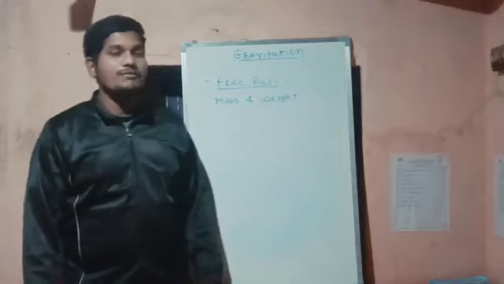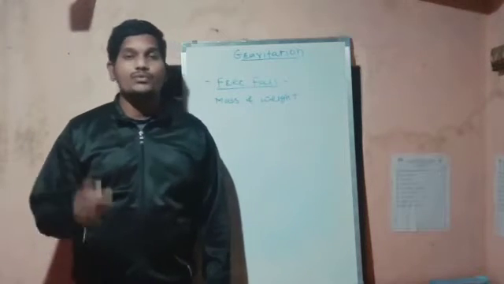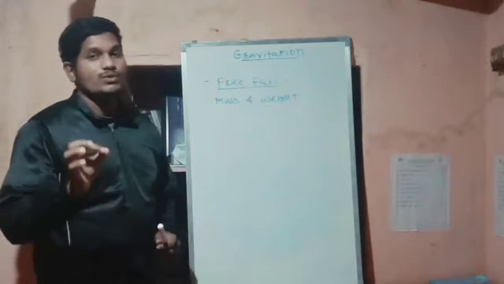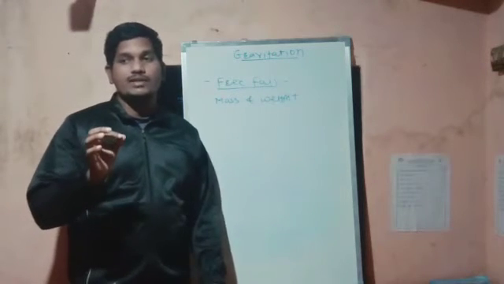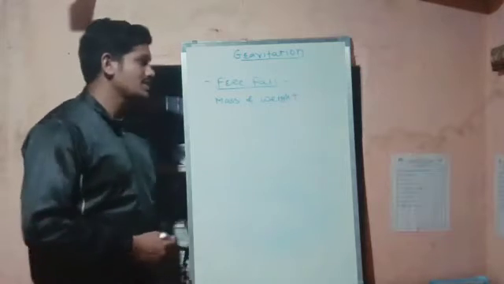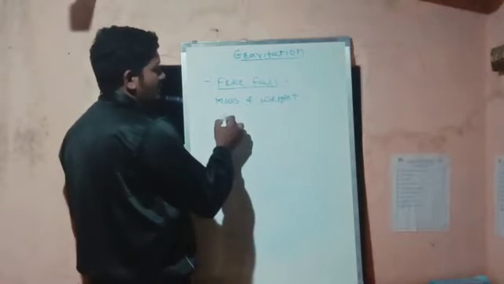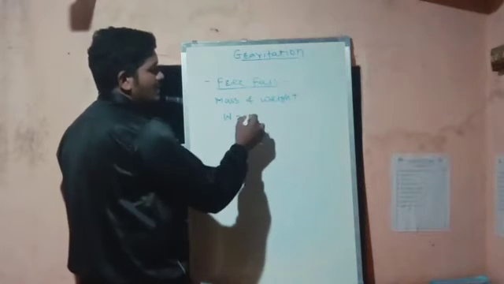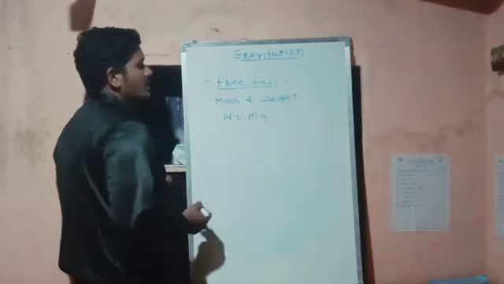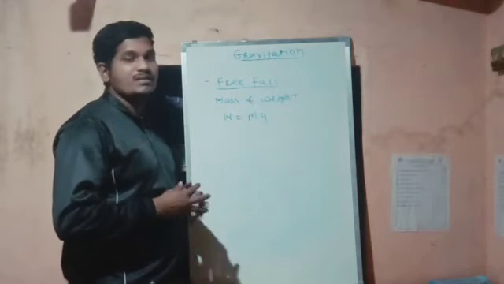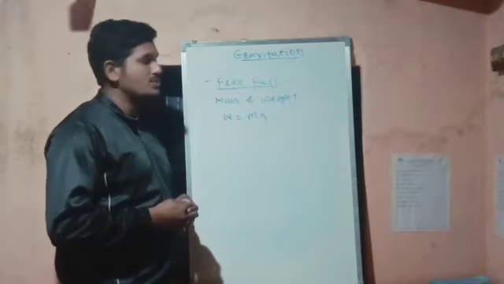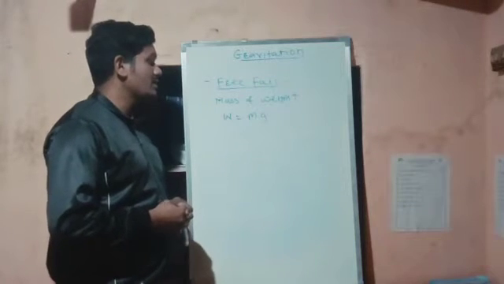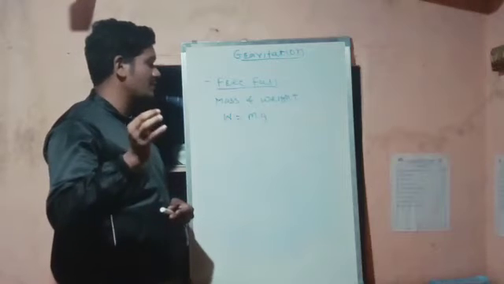Now we will see the weight. Weight can be defined as F = mg, that is, m into g, where m stands for the mass of the particular object and g stands for the acceleration due to gravity. So this is how we can define the mass and the weight.